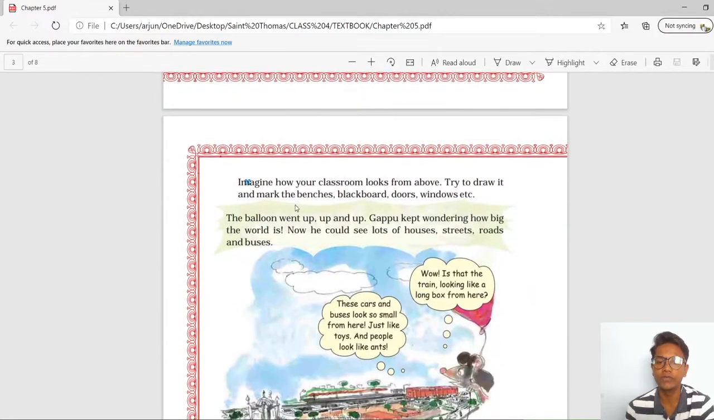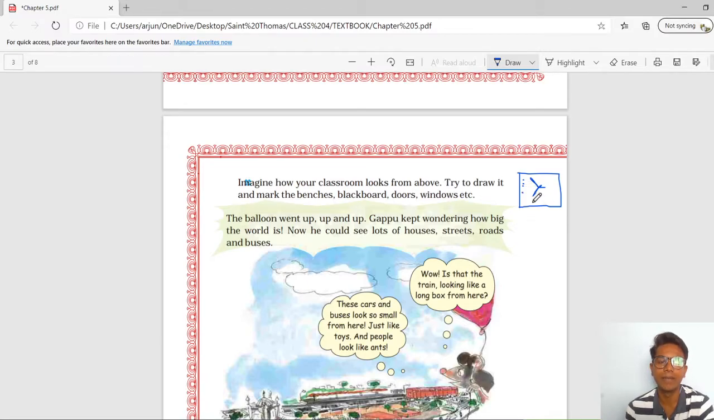Moving further, imagine how your classroom looks from above. Try to draw it and mark the benches, blackboard, doors, windows, etc. Firstly, understand this: from the top view, we can only see something like this. We can see a fan, right? We can see some small benches in a row.